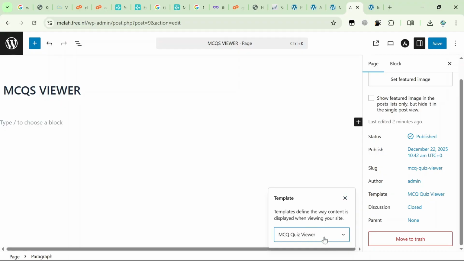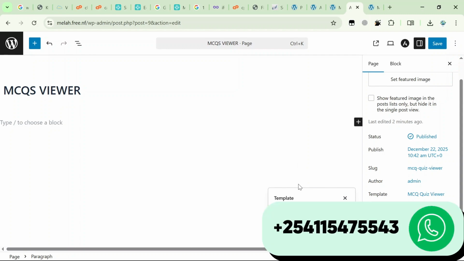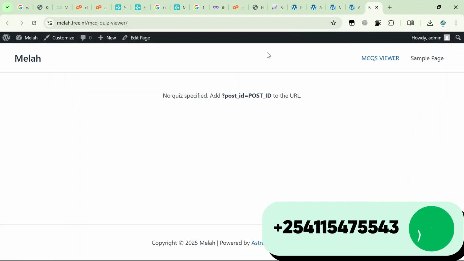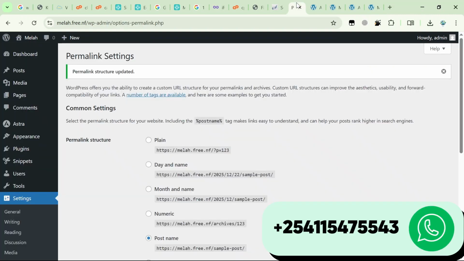Now these particular pages, they come as a result of the files that I sent you guys, the Astra child theme that I sent you. It has actually everything that is required of you in this particular tutorial. So MCQs quiz viewer, you select this particular template, then you save. Once you save, we'll refresh, and you will realize that there's no quiz specified, and it's requesting for you to add a post in order to view. Now we'll try that by going to our post.